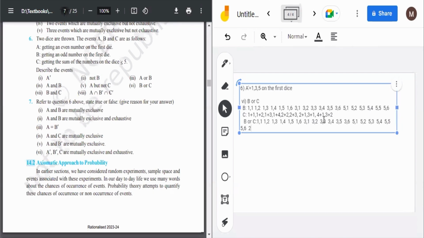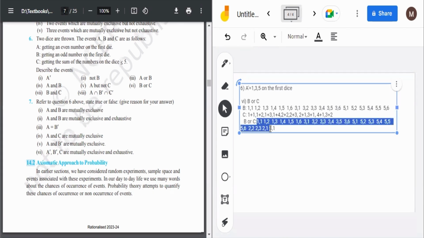So add 2,2 here. Then 2,3 is also not there, so add 2,3 also, 2,1 also. Then 3,1 is there, 4,1 is not there, so add it also, and then 3,2 is there. So this would be our answer for B or C.